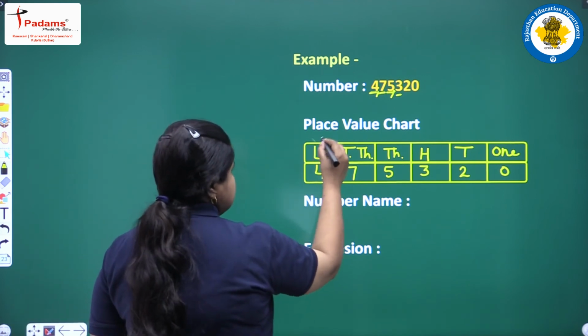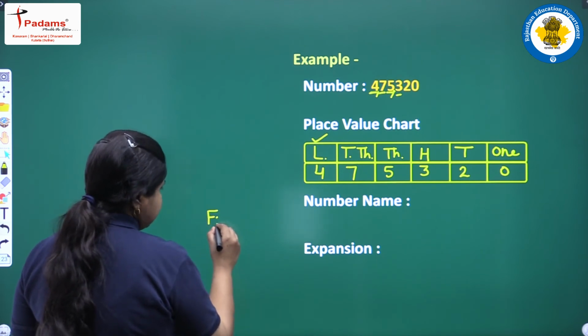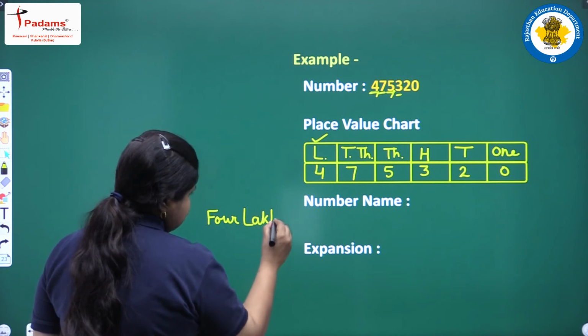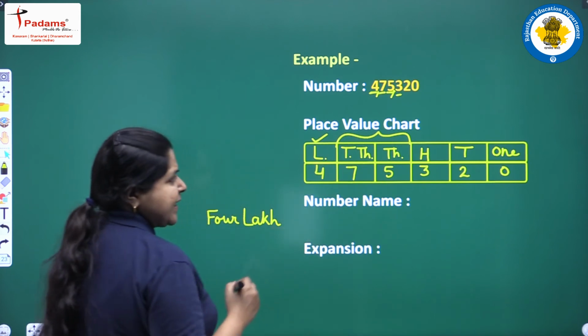Here we will start with the lakh place value. We will have 4 lakh, then these two will be taken up together, 1000 place values.